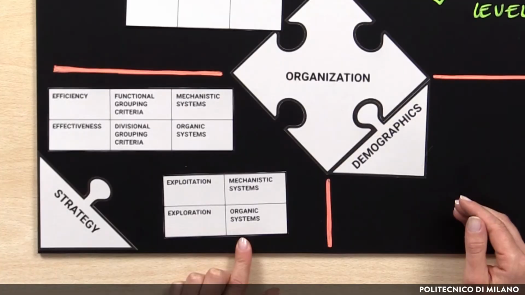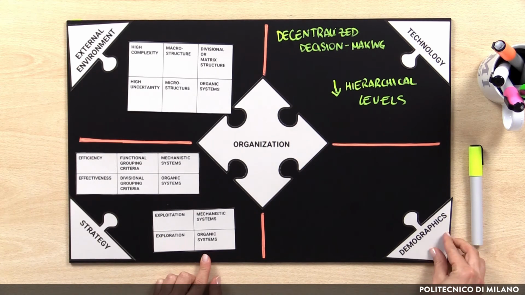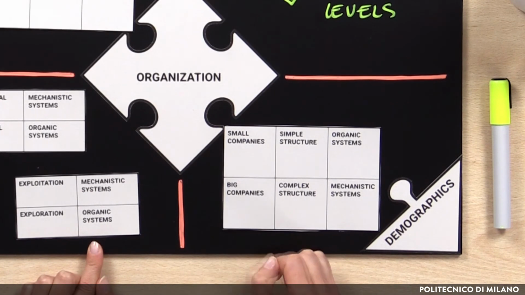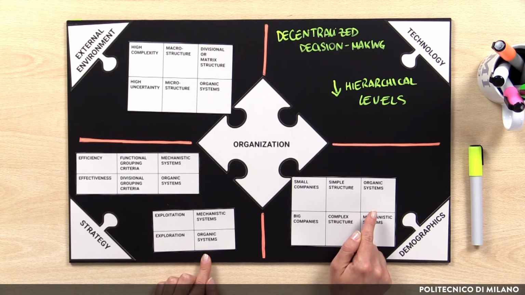Finally, in terms of demographic variables, we could look at the impact of variables such as size, age, or maturity stages. Considering especially the size, small companies are more likely to use simple structure with a low level of formalization and low level of standardization. Roles and responsibility are deeply shared among individuals, and thereby empowerment of people is higher, as well as mutual adjustment as coordination mechanism. These characteristics are typical of organic systems.